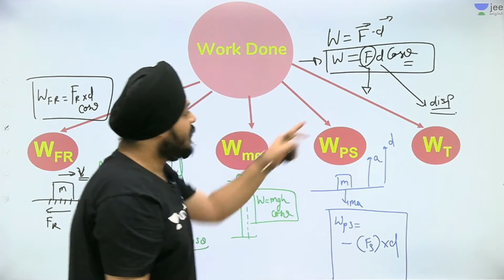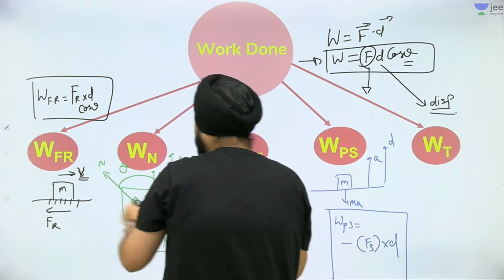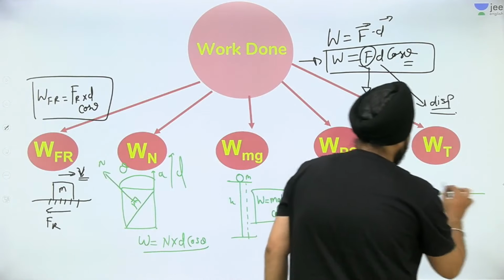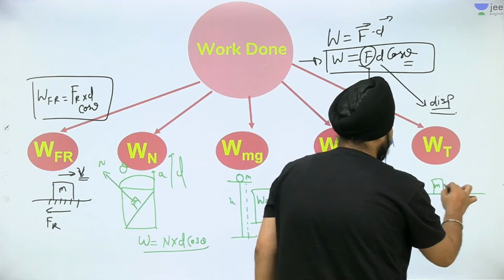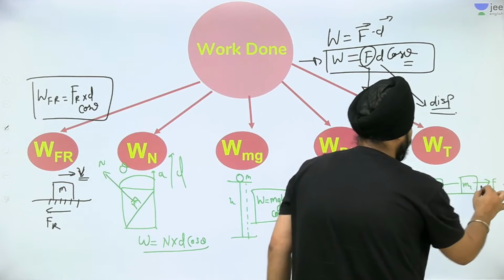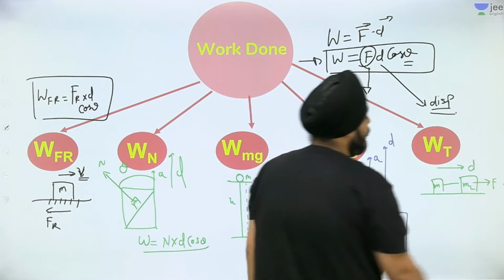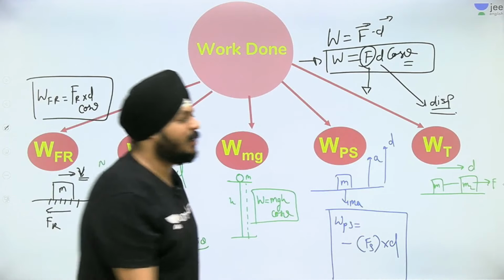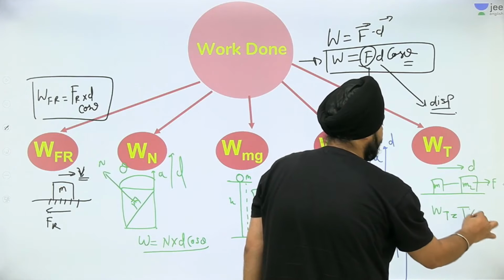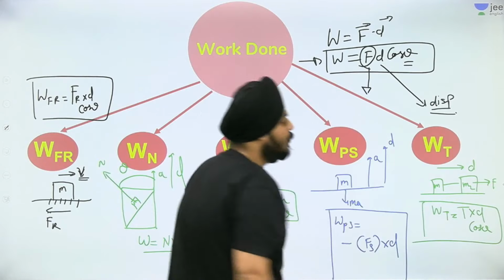Okay guys, so the last one is work done by tension. Let us take an example of it. If I'm talking about the work done by the tension, see, this is particle 1, connected by means of a string, and the force is applied. And this is particle 2. Here the displacement is in the right direction. So your work done by tension is again tension into displacement into cos theta.